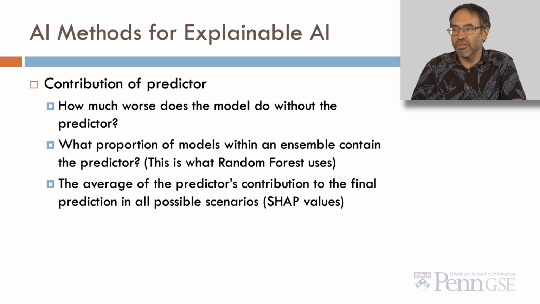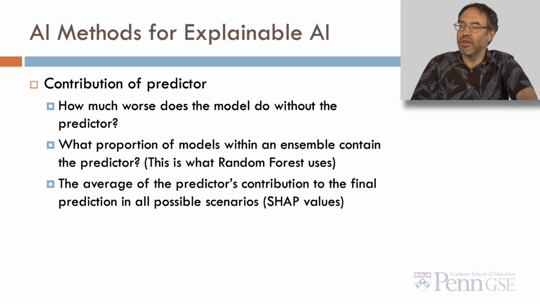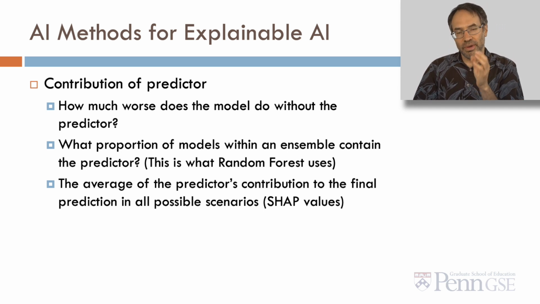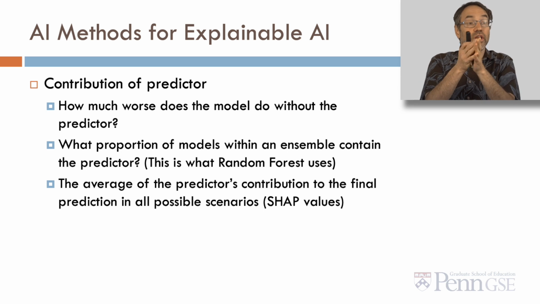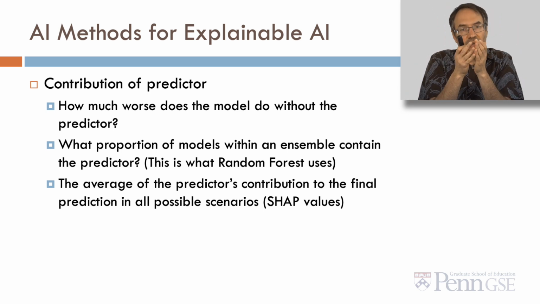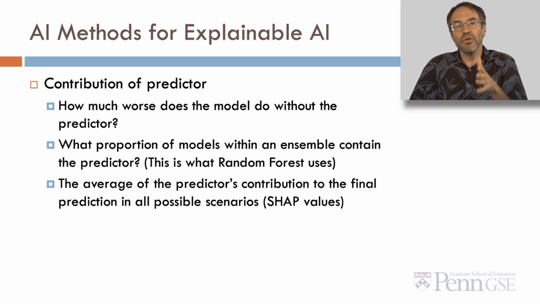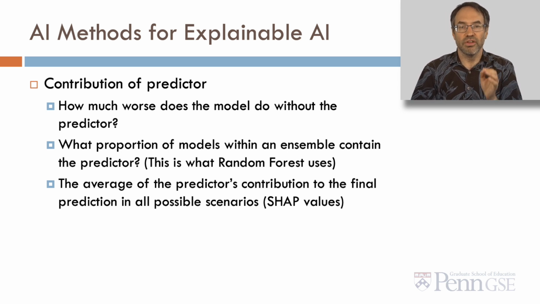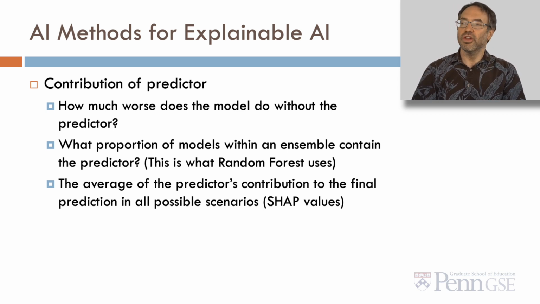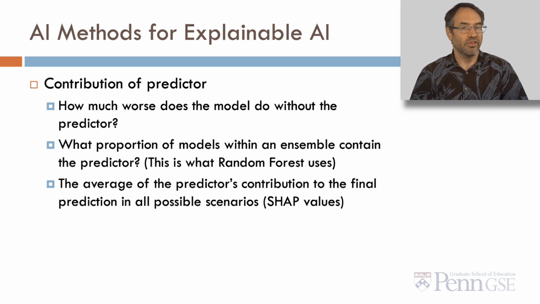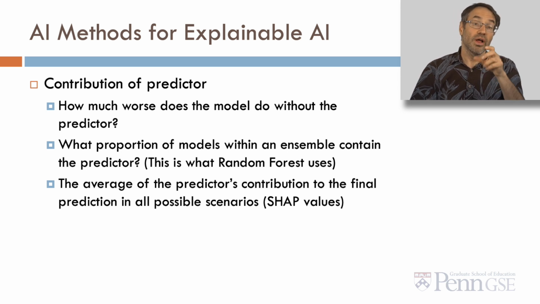Random forest was the first AI algorithm to really be broadly used for explainable AI, and it remains one of the most popular because random forest already creates a large ensemble of models. And now what we do to explain the contribution of a predictor is say how many of those models actually use the predictor. Another method along these lines is to take the average of the predictor's contribution to the final prediction in all possible scenarios. And this is SHAP values, which is one of the more widely used explainable AI techniques after random forest. No, I would say the most widely used after random forest.